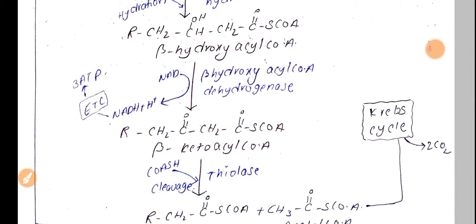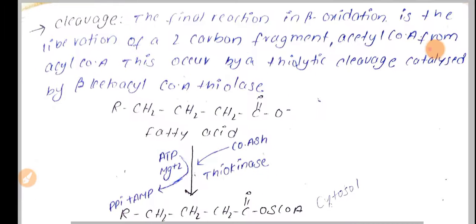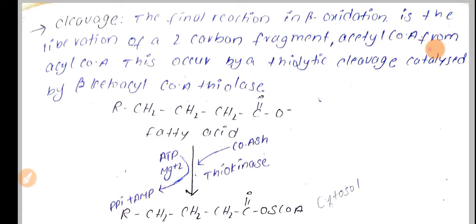Now in the fourth step we'll see cleavage. The final reaction in beta oxidation is the cleavage and liberation of the two carbon fragment acetyl CoA from acyl CoA, and this is catalyzed by the enzyme thiolase. Thiolase is the enzyme which helps in the conversion of this beta ketoacyl CoA into acyl CoA and acetyl CoA.